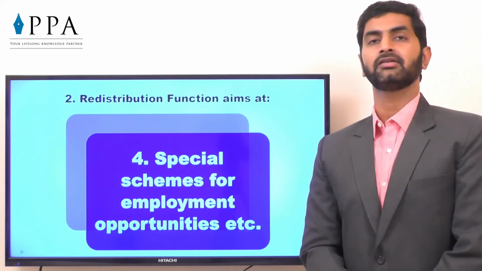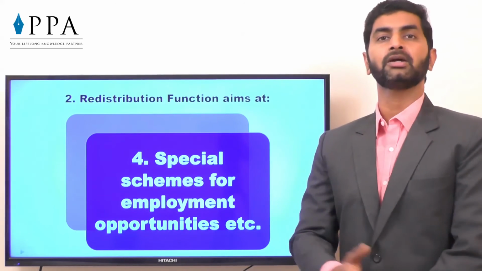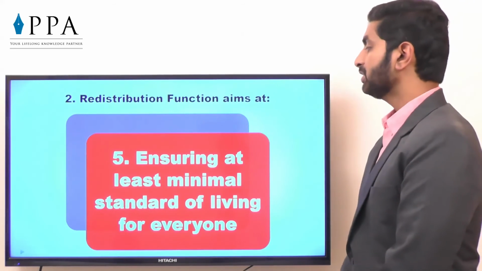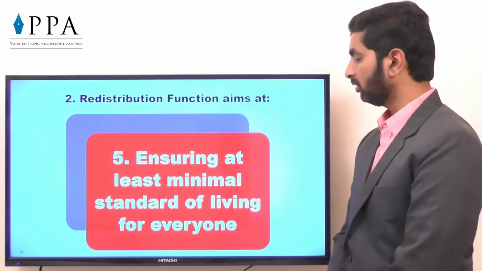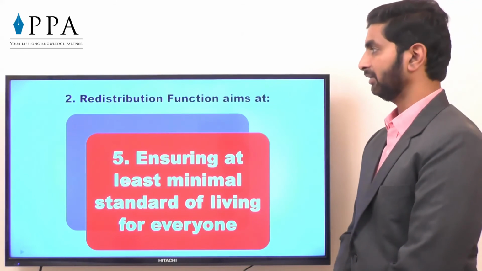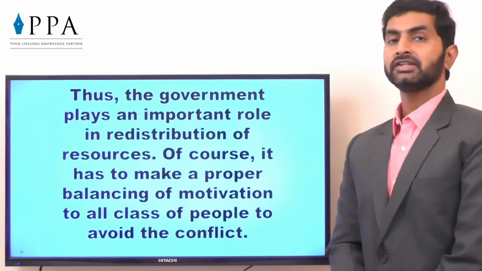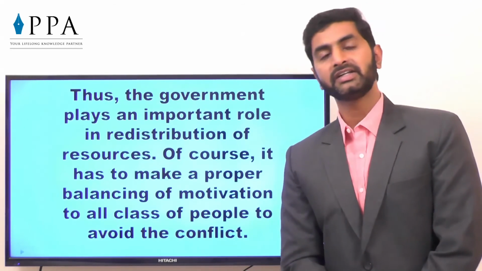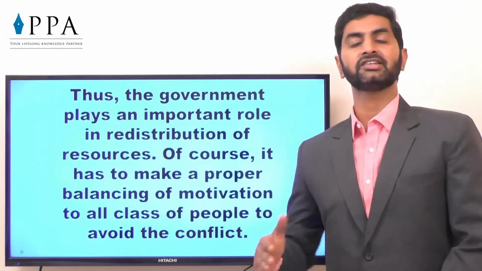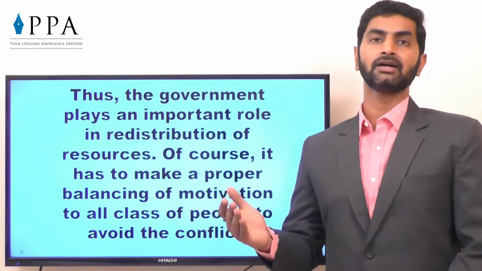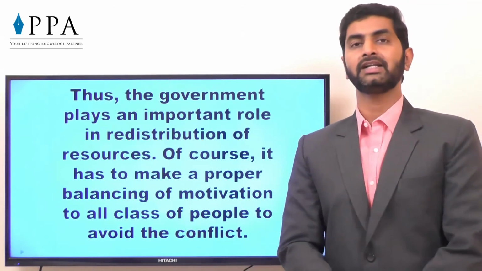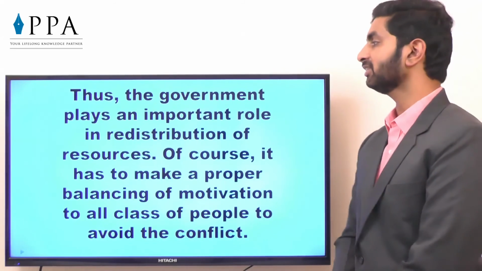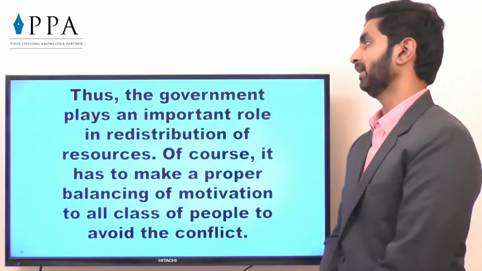Such kind of things are introduced so that the employment opportunities shall be generated and income can be distributed. Ensuring at least minimum standard of living for everyone, that we have already discussed. So in this way, we have seen that the government plays an important role for redistribution of all the resources to producers as well as income for every consumer, so that there will be a proper parity and equal opportunity for everyone. That was the second function of government.